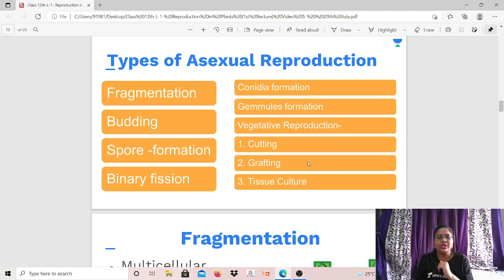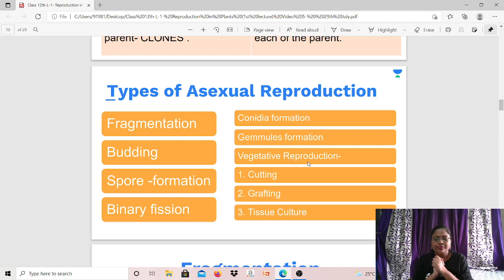Let's come to this particular slide, types of asexual reproduction. I'll just have a sip of water, please excuse me, and then we'll start again. Okay, chalo. So let's start again. Types of asexual reproduction.